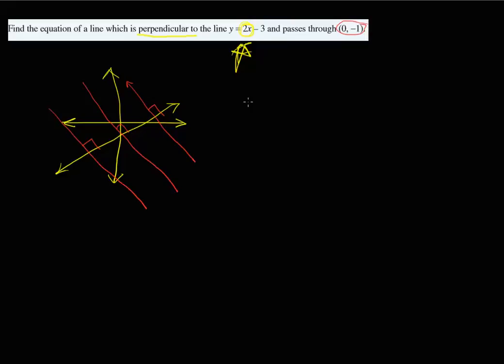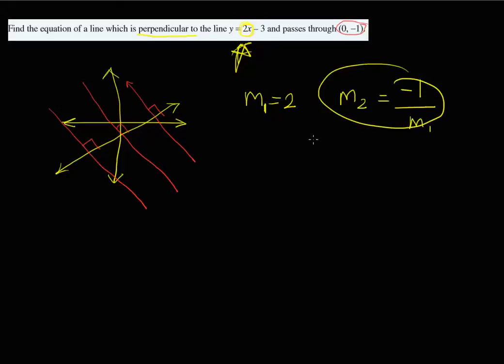So if m equals 2, I'm going to call that m1 just because it's the first one, and I'm going to call this one m2, which is equal to minus 1 over m1. This will always give us the negative reciprocal. So m2 is equal to minus 1 over 2, and that's our new gradient.